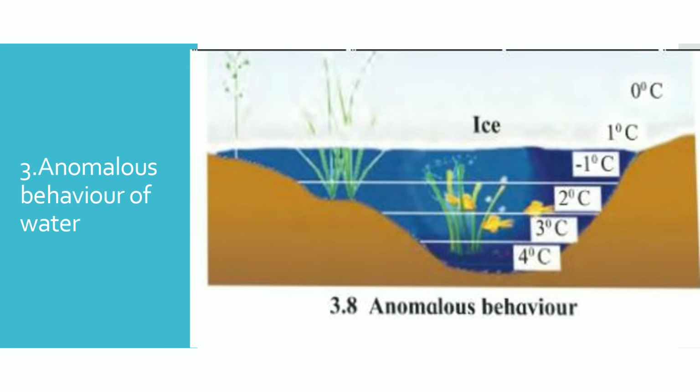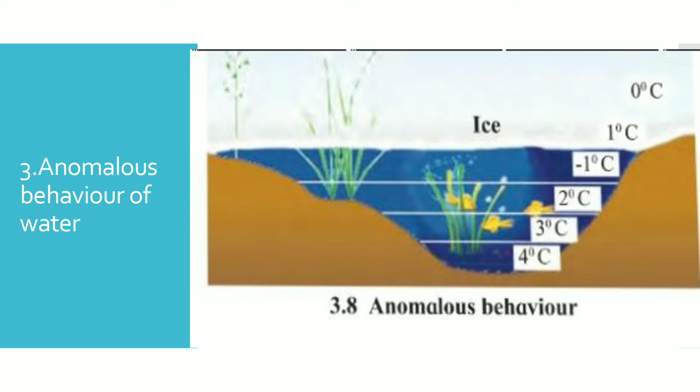The density of water is peculiar. When water at normal temperature starts cooling, its density increases like that of most liquids. However, if its temperature falls below 4 degrees centigrade, its density starts decreasing.